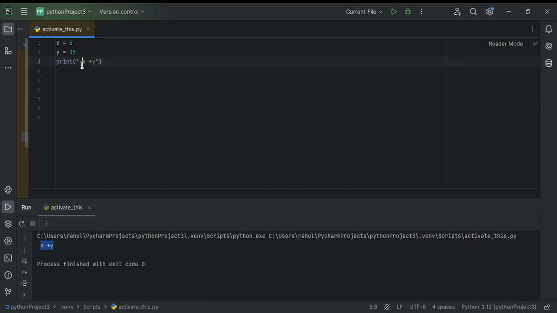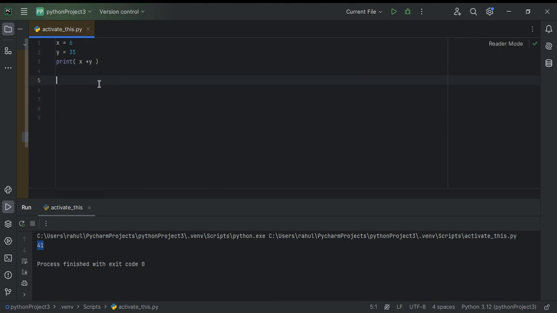So if we want the computer to understand x and y as integers, we have to write the code like this: x plus y, no quotation marks. If we run this code again, we're going to see 41 as the output.